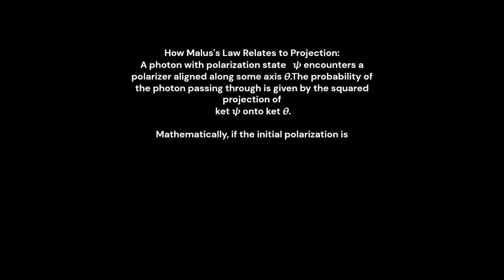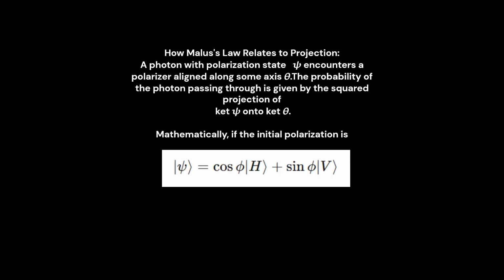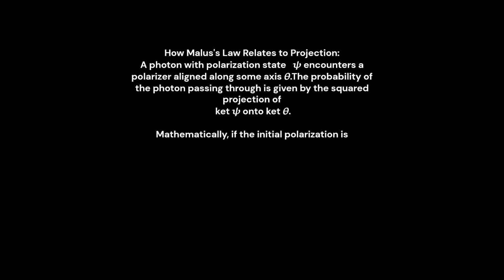A photon with polarization state |ψ⟩ encounters a polarizer aligned along some axis |θ⟩. The probability of the photon passing through is given by the squared projection of |ψ⟩ onto |θ⟩. Mathematically, if the initial polarization is |ψ⟩ = cos φ |H⟩ + sin φ |V⟩, and the polarizer is at an angle θ, the projection gives P = |⟨θ|ψ⟩|², which equals cos²(θ − φ).